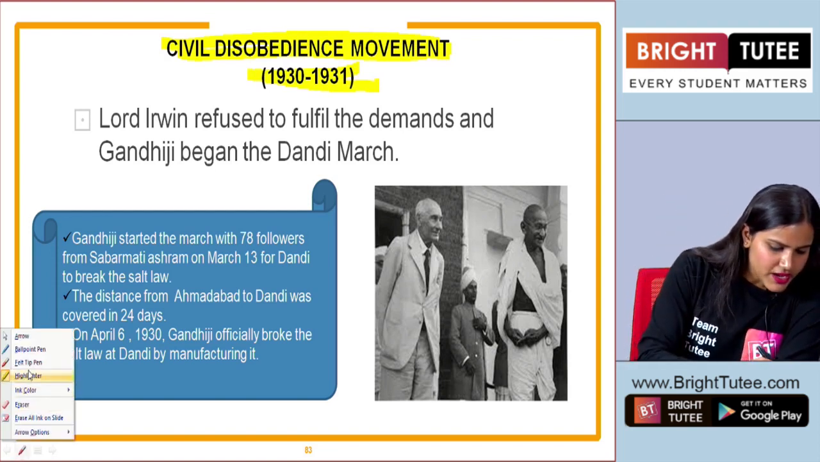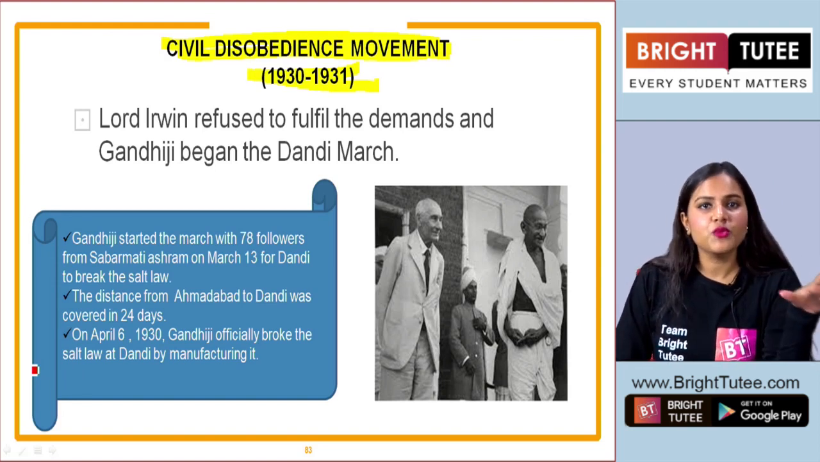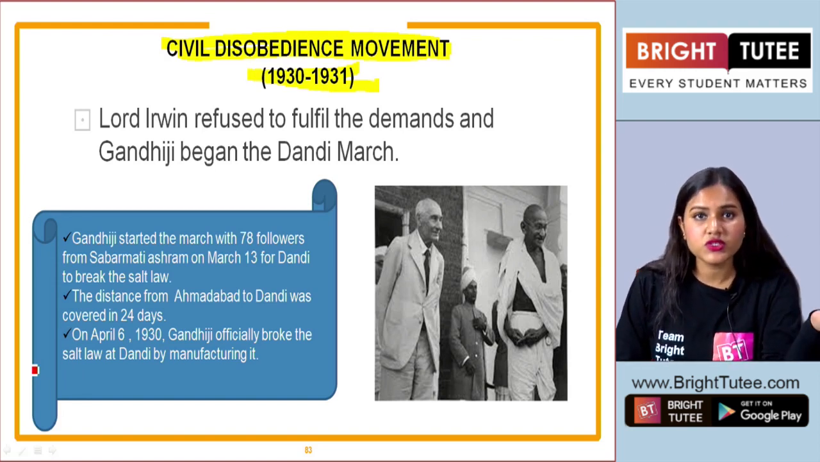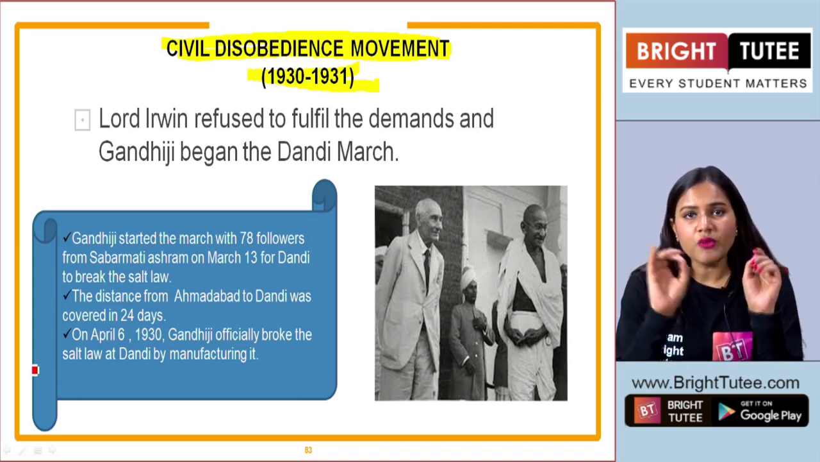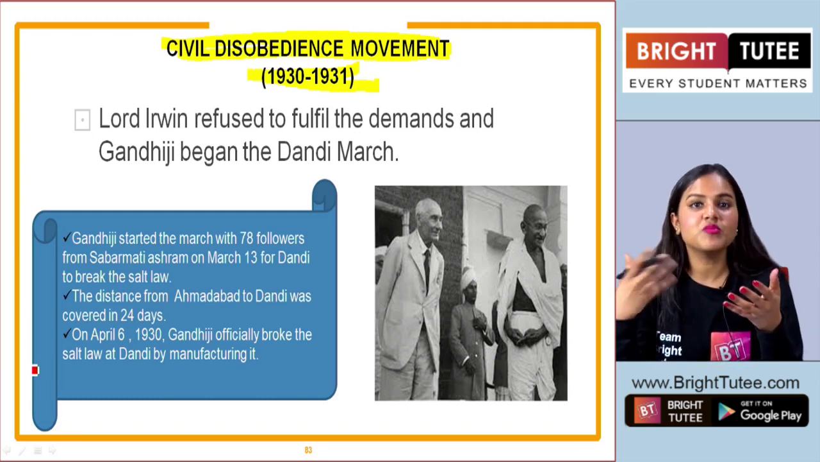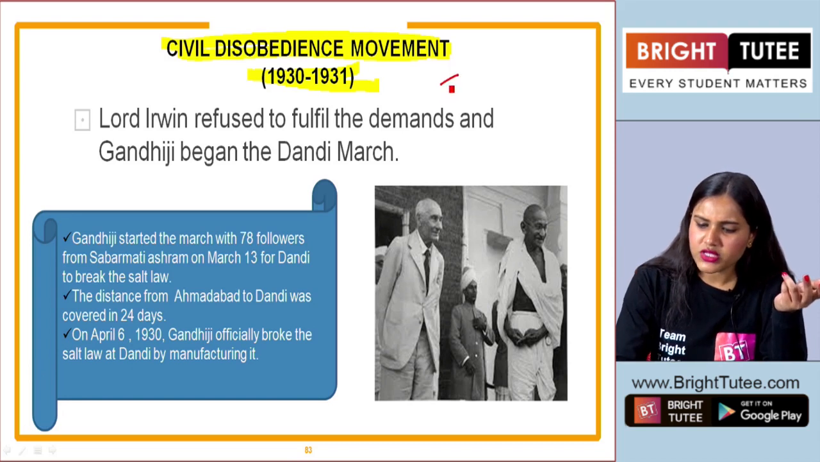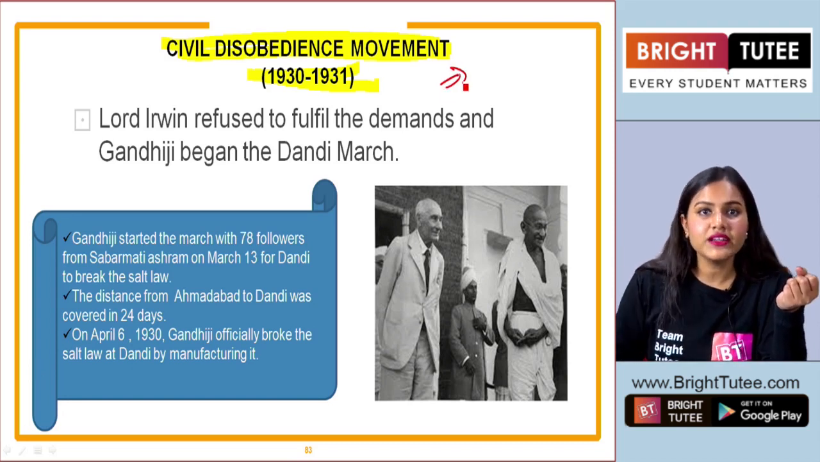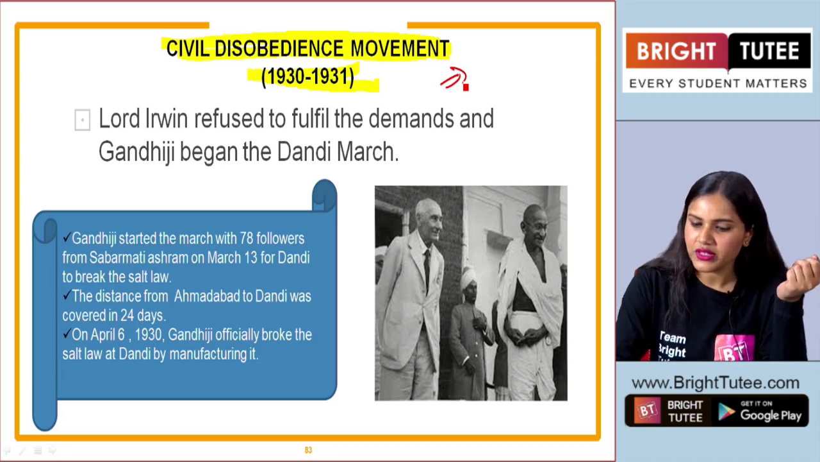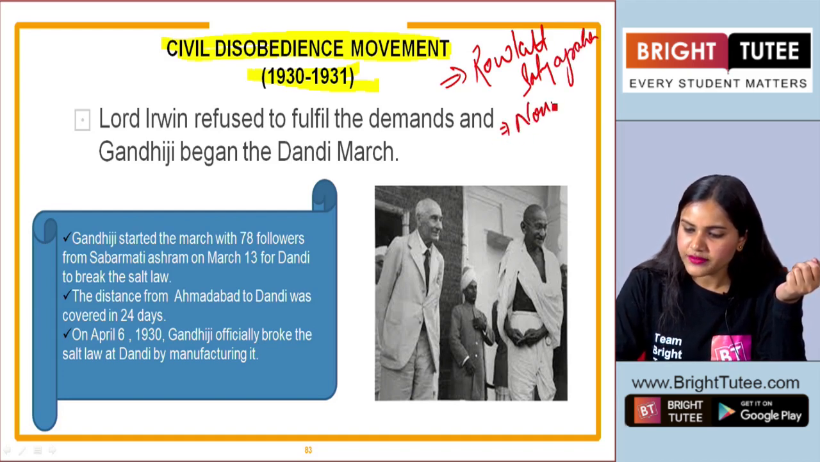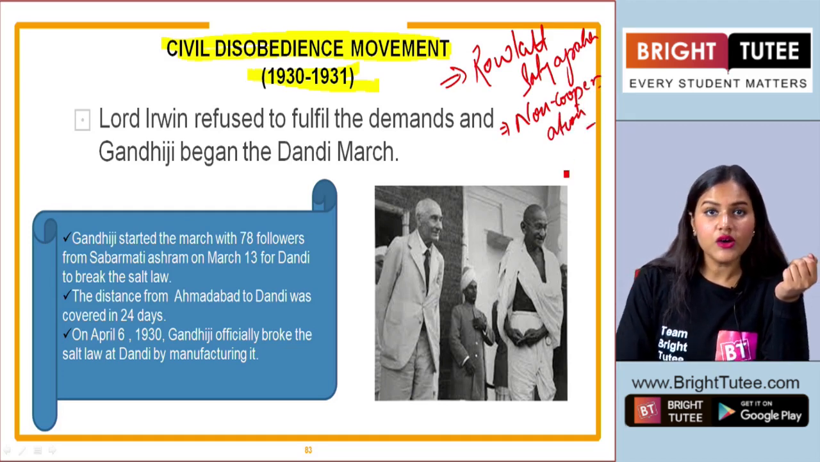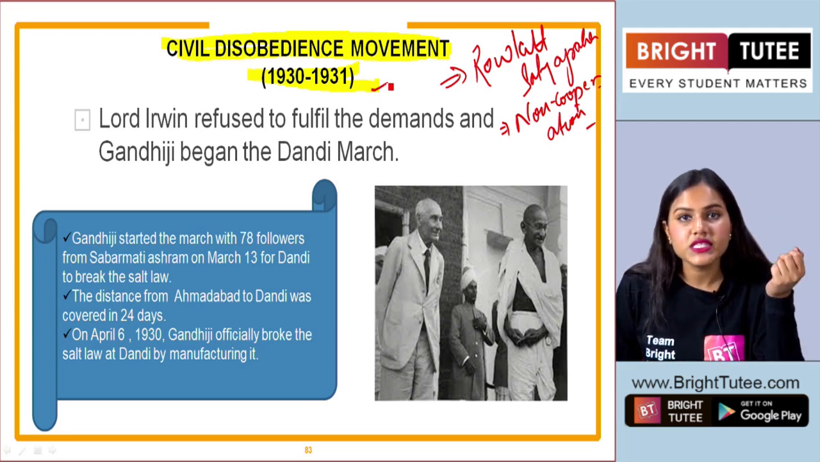Now students, before this we have learnt about various other movements, revolutionary associations, early and later revolutionary movements and so on. But when we are talking about Gandhiji as a mass leader, you have learnt about some of the important movements that were carried out under his leadership. For example, the Rowlatt Satyagraha, followed by the non-cooperation movement, right? Then here we are talking about the civil disobedience movement.